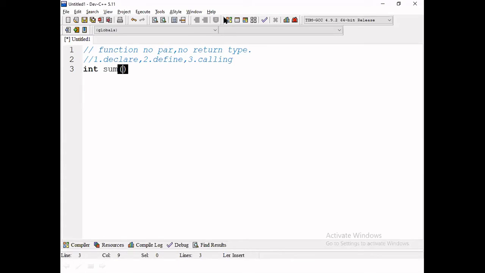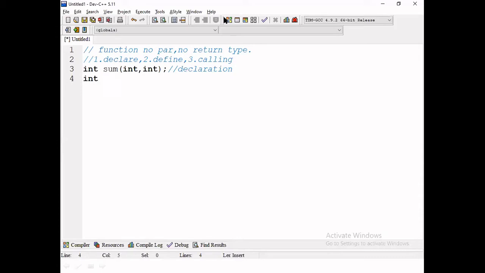Every function must pass some parameters, a first parameter and a second parameter. It's only the declaration of a function.